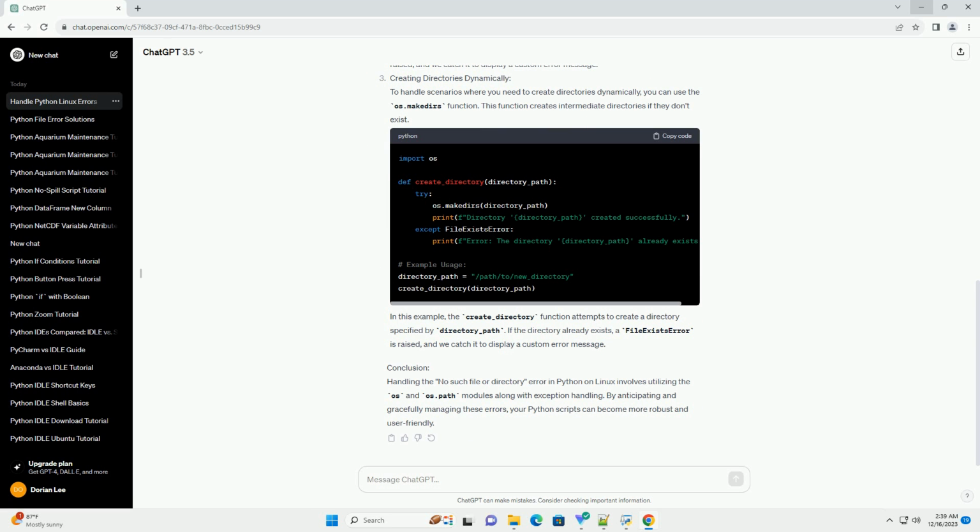message. Conclusion. Handling the no such file or directory error in Python on Linux involves utilizing the os and os.path modules along with exception handling. By anticipating and gracefully managing these errors, your Python scripts can become more robust and user-friendly.